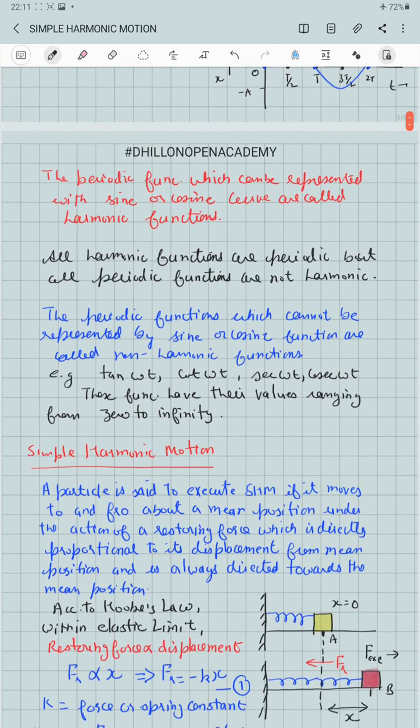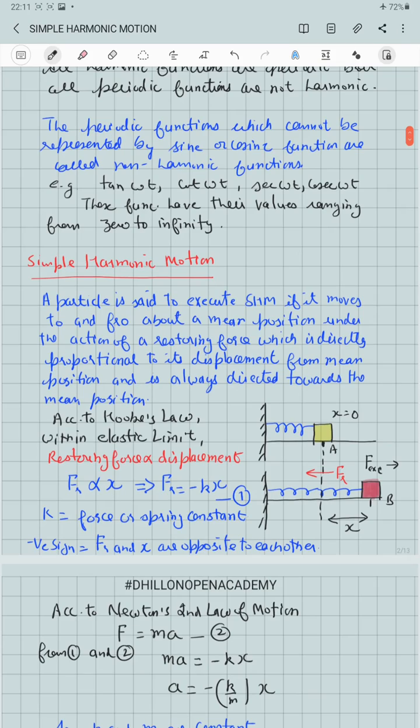Simple harmonic motion. A particle is said to be executing a simple harmonic motion if it moves to and fro about a mean position under the action of a restoring force which is directly proportional to its displacement from the mean position, but is always directed towards the mean position. So, simple harmonic motion is the motion of a particle in which it is moving about a certain fixed point called the mean position under the effect of a restoring force which is always directed from its instantaneous position towards its mean position.